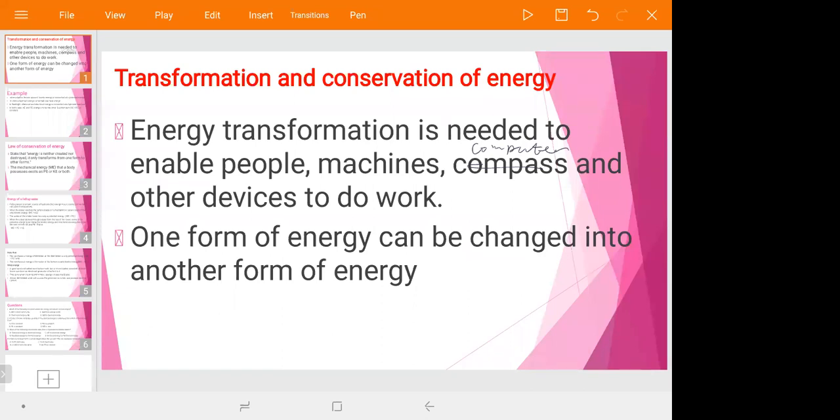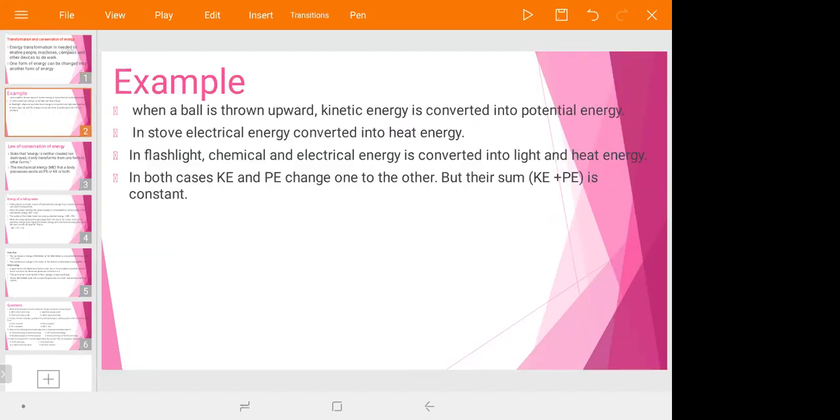So we can do this transformation and conservation of energy. Let us see some examples of transformation of energy. When a ball is thrown upward vertically, kinetic energy is converted into potential energy. In a stove, electrical energy is converted into heat energy.